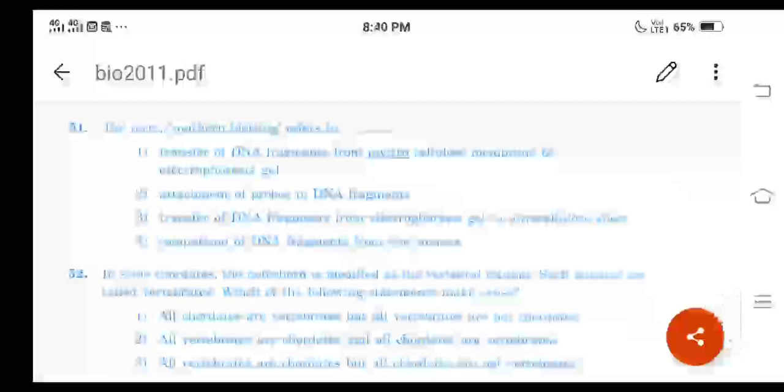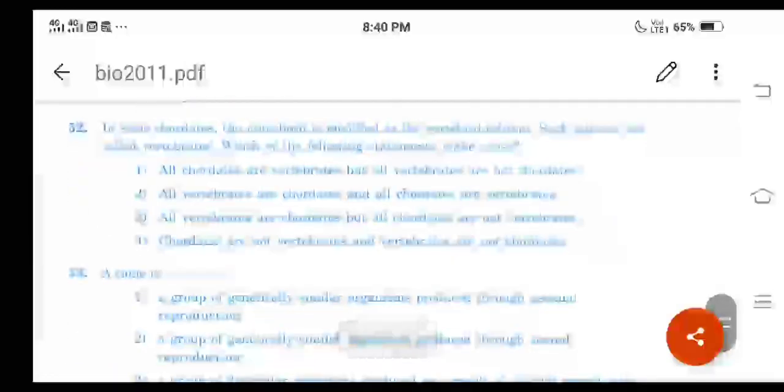Okay, so option 3 is the correct answer. Then next question, question number 52. In some chordates, the notochord is modified as the vertebral column. Such animals are called vertebrates. Which of the following statements make sense, right?